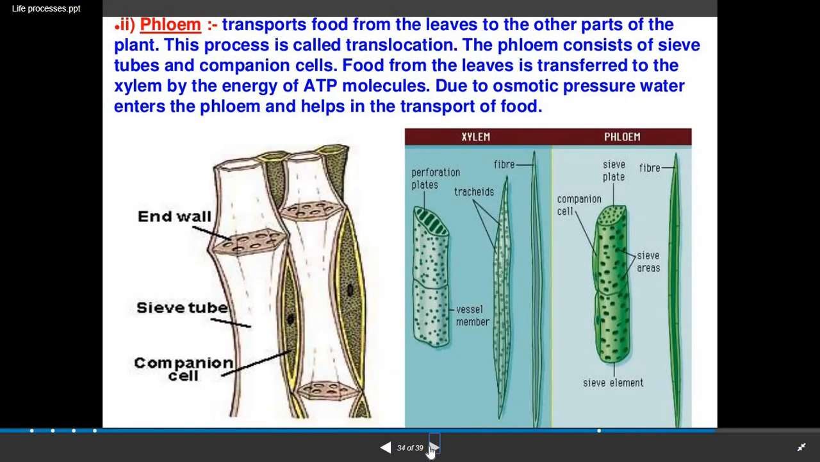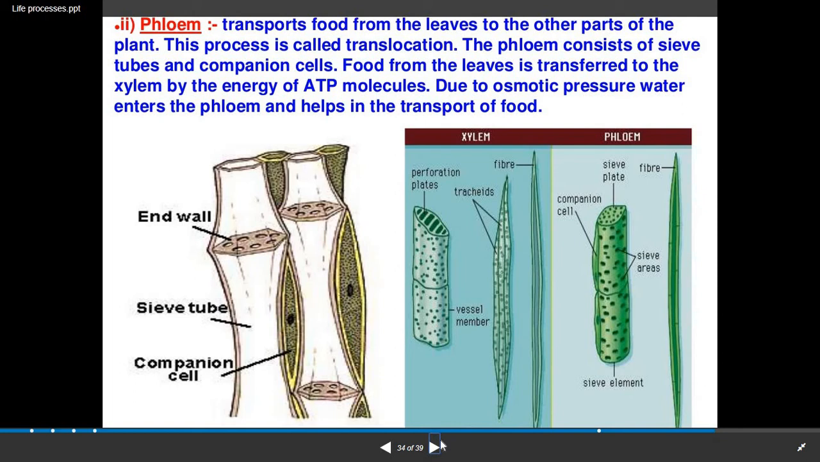The second permanent tissue helpful for transportation in plants is phloem, which transports food from leaves to other parts of the plant. This process is called translocation. Why is it known as translocation? Because food is generally prepared in the leaf portion and it gets translocated from the leaf to the other parts.